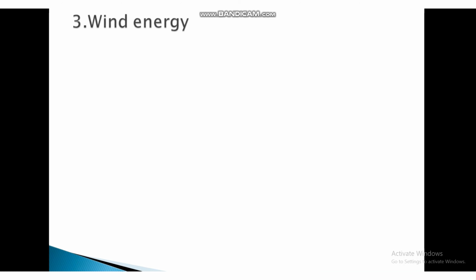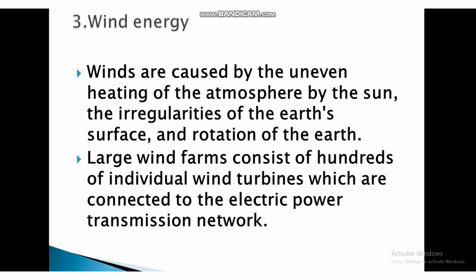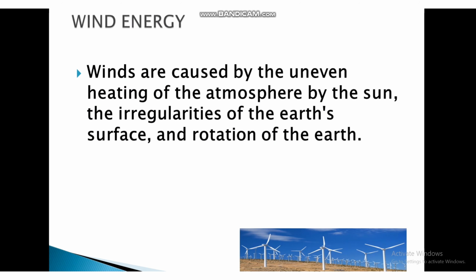Now third is wind energy. Winds are caused by the uneven heating of the atmosphere by the sun, the irregularities of the earth's surface, and the rotation of the earth. Large wind farms consist of hundreds of individual wind turbines which are connected to the electric power transmission network. These are the windmills.